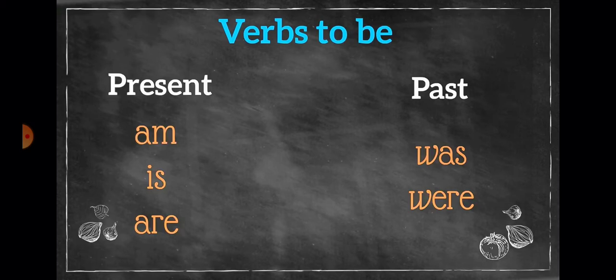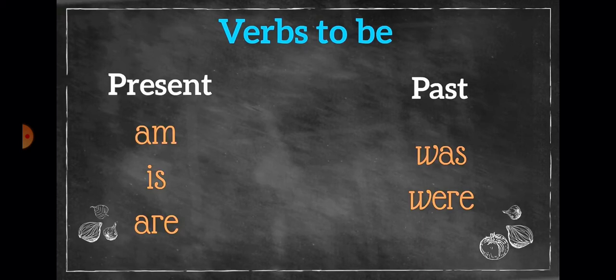Let's see an example of am. I am writing a letter. So I'm talking about me, so I will use am. If I tell you she is writing a letter, okay, she is not me, she is some other person.